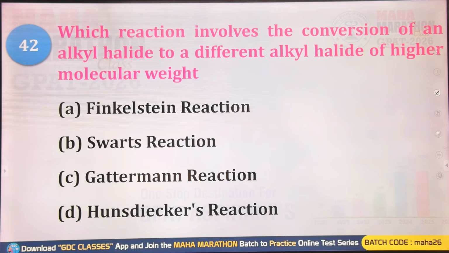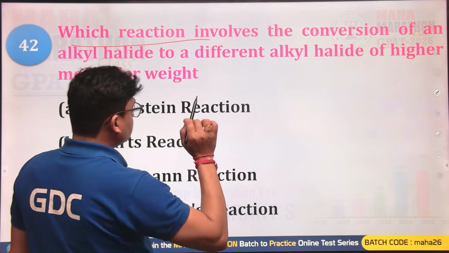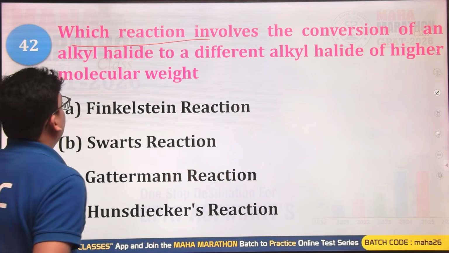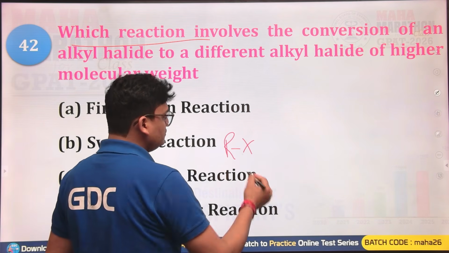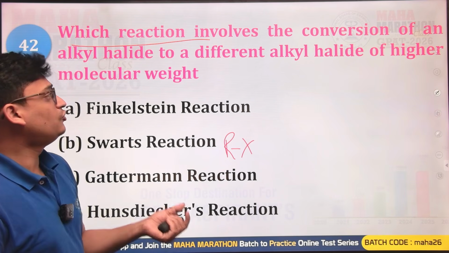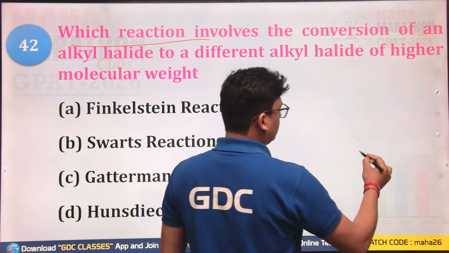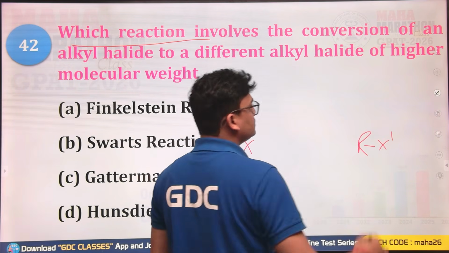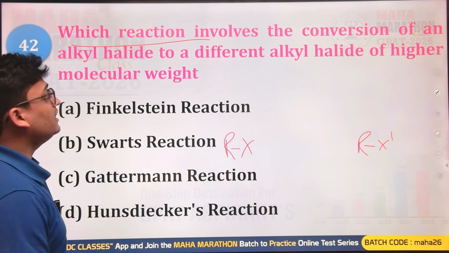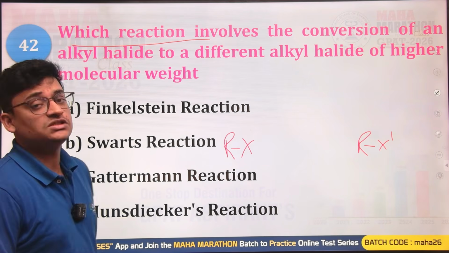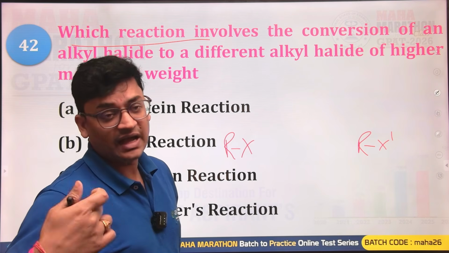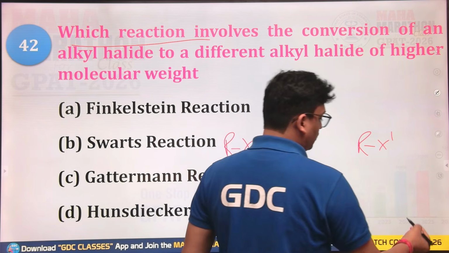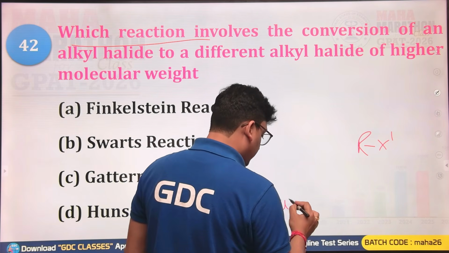Alright, moving ahead. Which reaction involves the conversion of an alkyl halide? You already have an alkyl halide, and the conversion is to a different alkyl halide, again you are getting a different alkyl halide, with a higher molecular weight. Among the halides, the highest molecular weight must be considered.